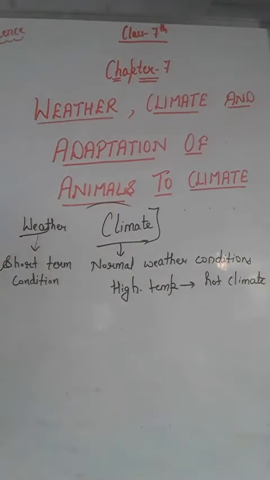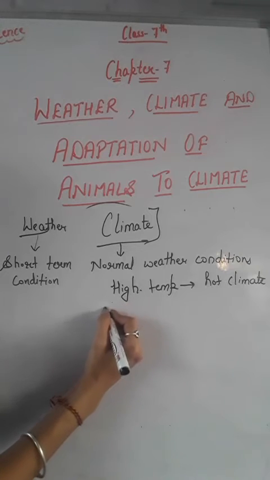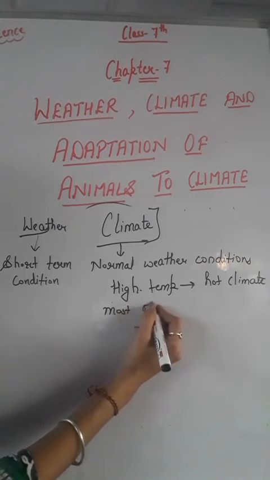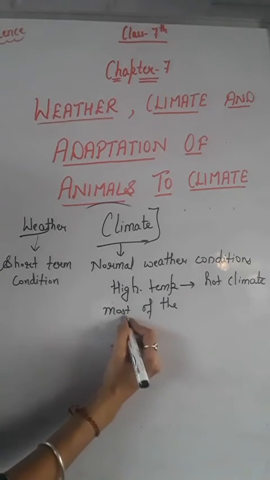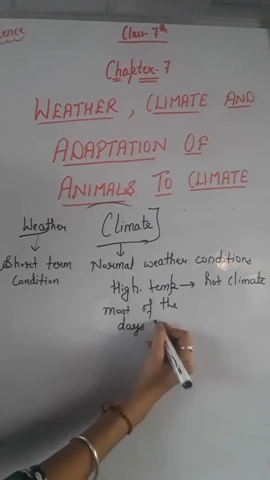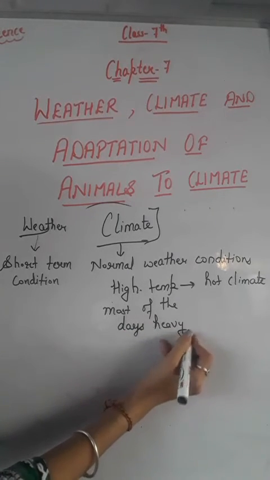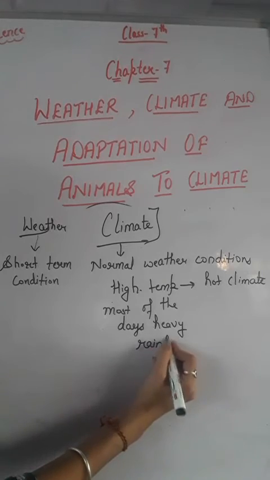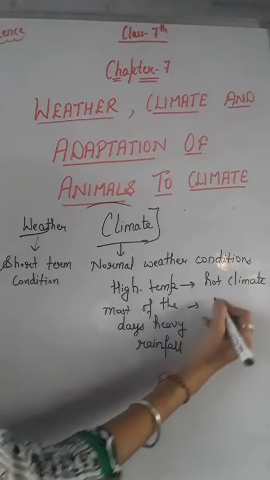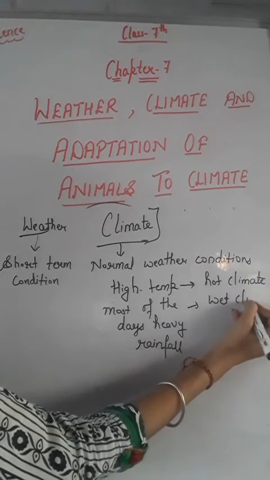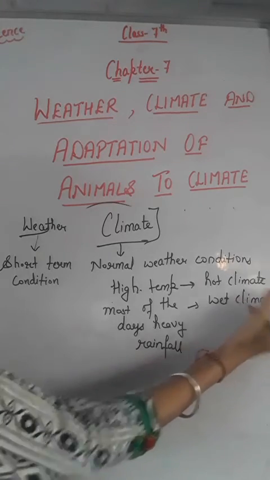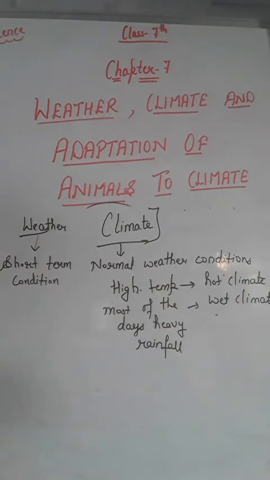And if there is heavy rainfall at that place on most of the days, right, then it means that place has both a hot and a wet climate, right?